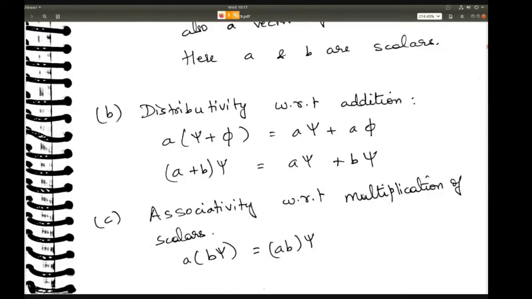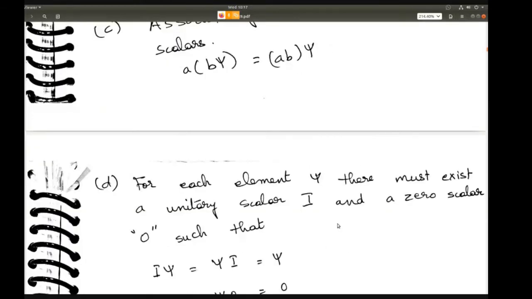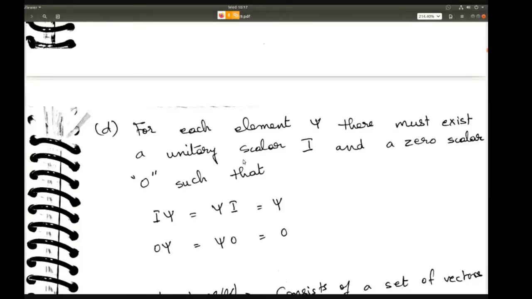Then associativity with respect to multiplication of scalar. So if you multiply a with b psi, or you first multiply ab and then that product you multiply with psi, both will give you the same answer. Okay. All right. Now for each element psi, there must exist a unitary scalar 1 and a zero scalar 0.